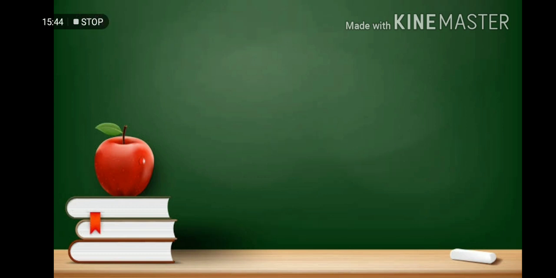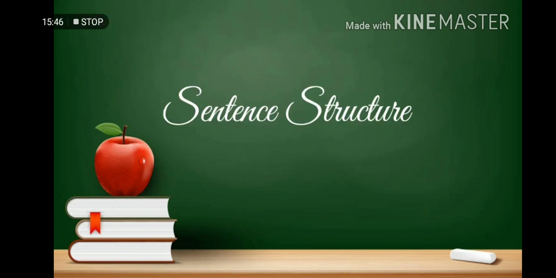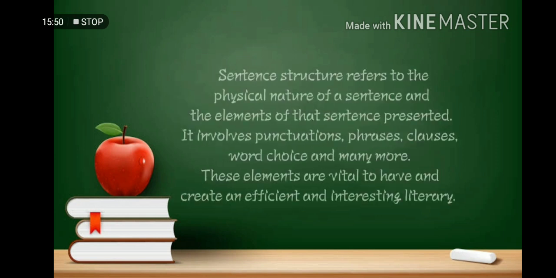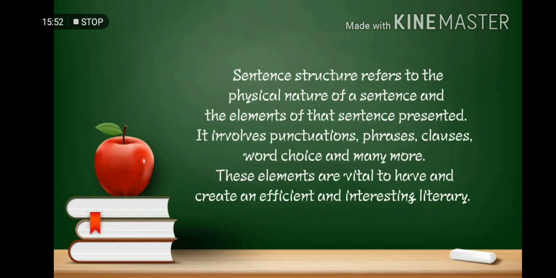So now let's proceed to sentence structure. Sentence structure refers to the physical nature of a sentence and the elements of the sentence presented. It involves punctuations, phrases, clauses, word choice, and many more.